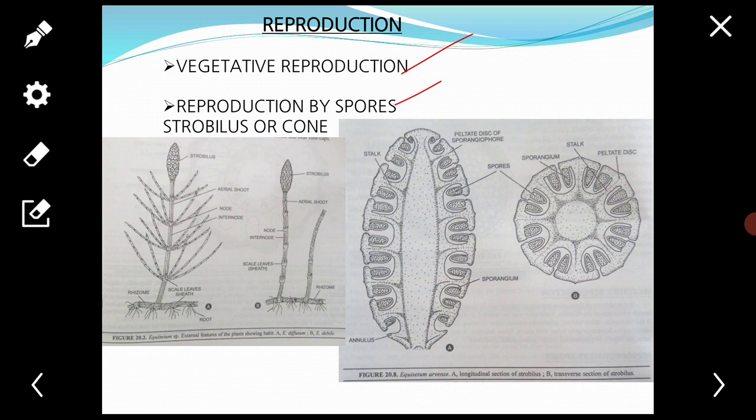In vegetative reproduction, some species of Equisetum reproduce vegetatively by means of tubers, which often develop from the branch primordia on the rhizome. Each tuber may be rounded or oval, for example Equisetum arvense, or pear shaped, for example Equisetum talmateia.